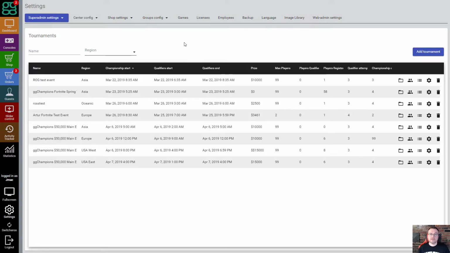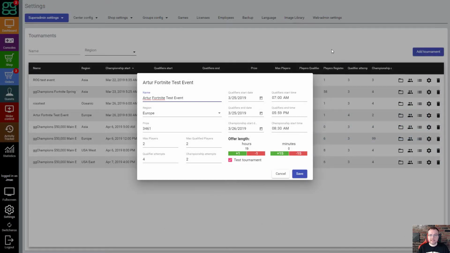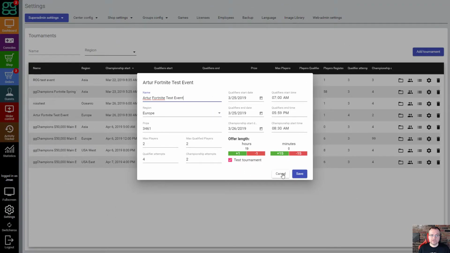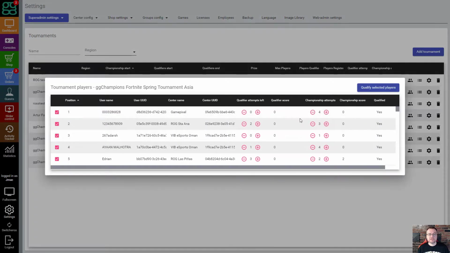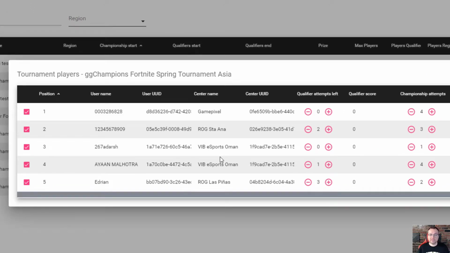When it comes to creating tournaments, we go into our tournament system and we say add tournament. And so this allows us to create a date, the time frames when the matches start, what region it is, and how many players we're allowing into that tournament. This also allows us to see what players have registered, what center they're from, and if anything would mess up within the automation, allow them another qualifier attempt or another match attempt.